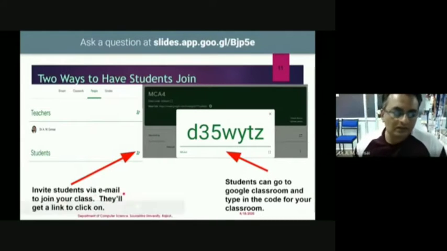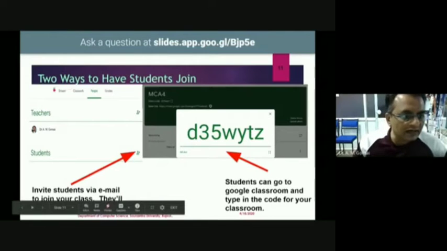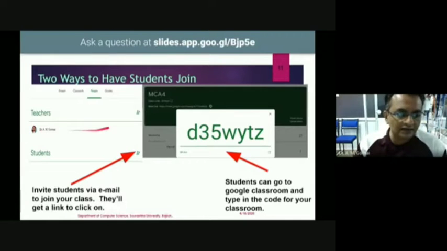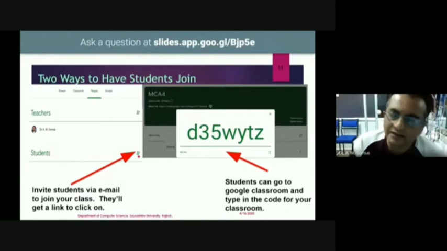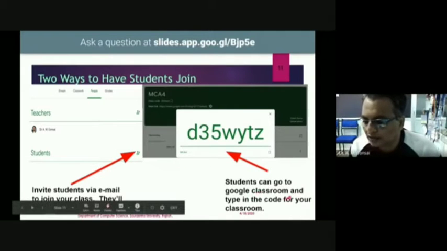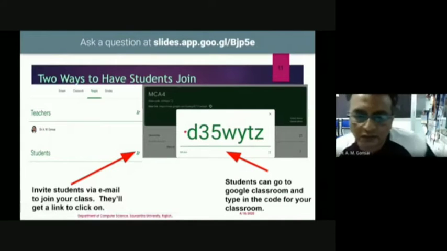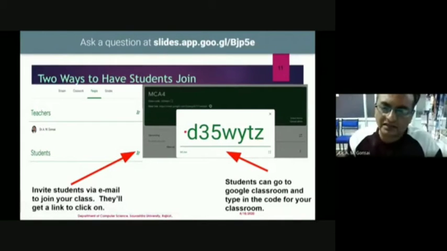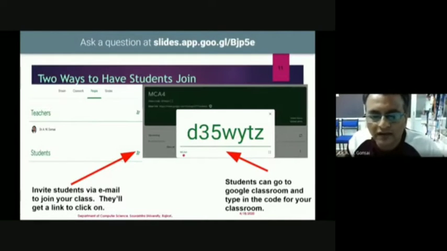ID of our student. So once you create a class, you will find stream, class, people and grade. As a teacher, I am a teacher. You can add another subordinate teacher in the teacher category. You can add a student here by adding the student's email ID, and they will be invited to join our class. Another way is that a student can go to Google Classroom and type the code for your class. This is my class code. If right now, in real time during our presentation, you want to join my class, you can use this code for my MCA4 class.